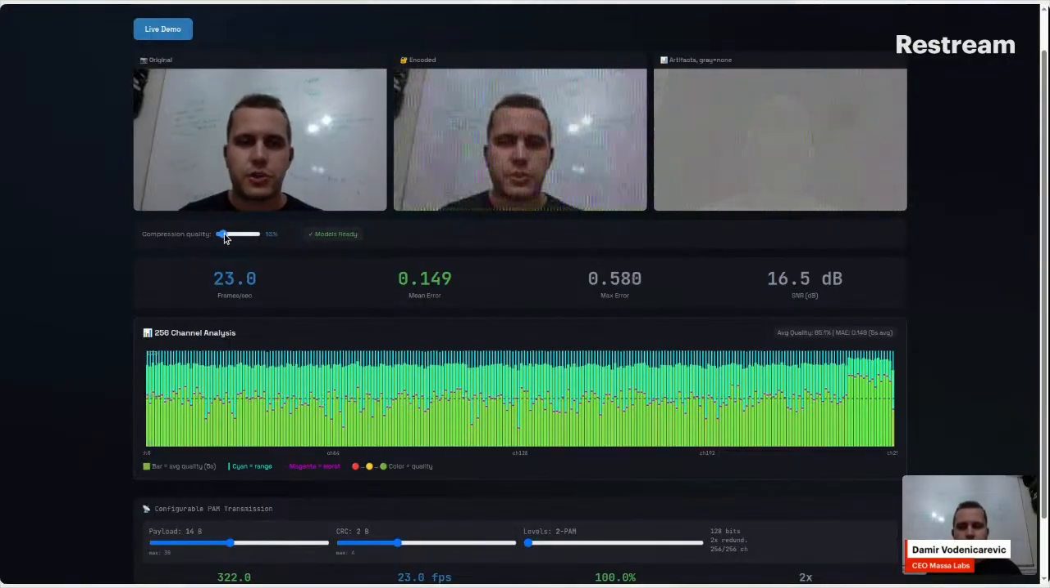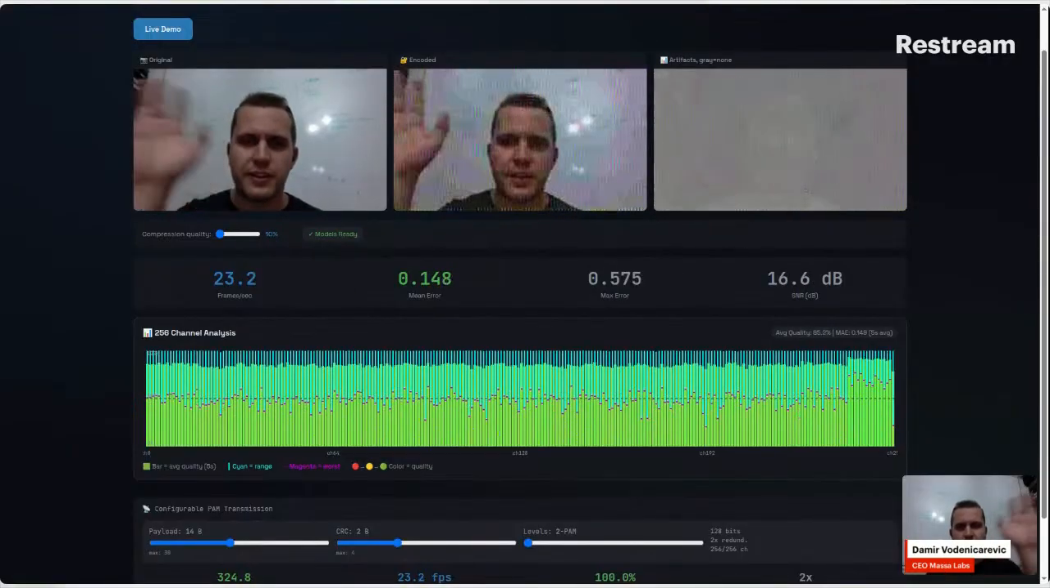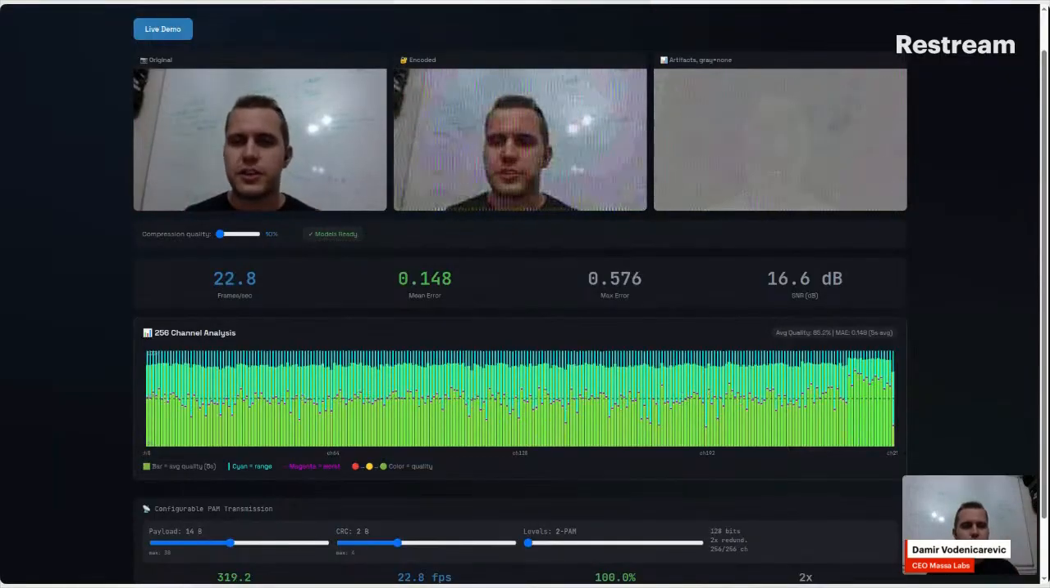So here I can choose the compression quality. Of course, here I put it to the minimum. So it's maximum compression. There's a lot of artifacts. We lost a lot of quality in the image. And our goal is to see in the worst case scenario how much data we can get through.